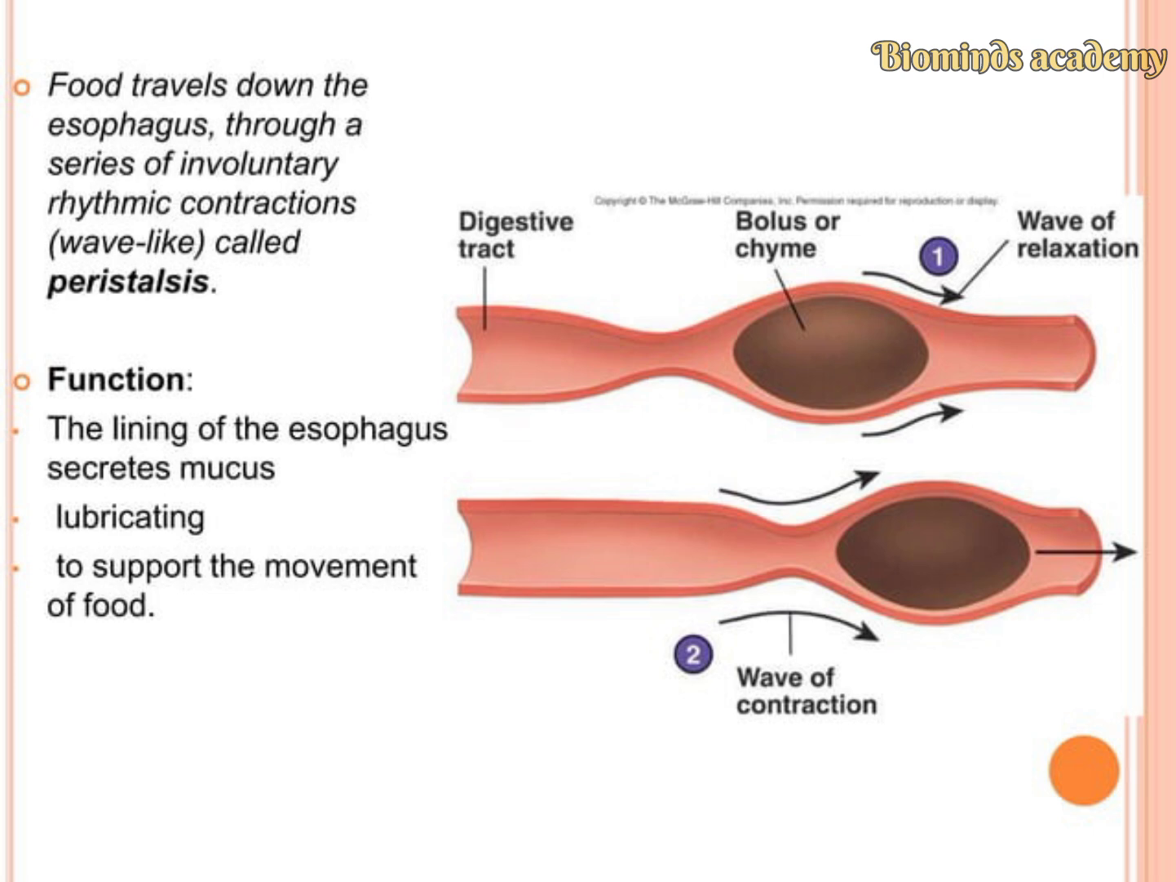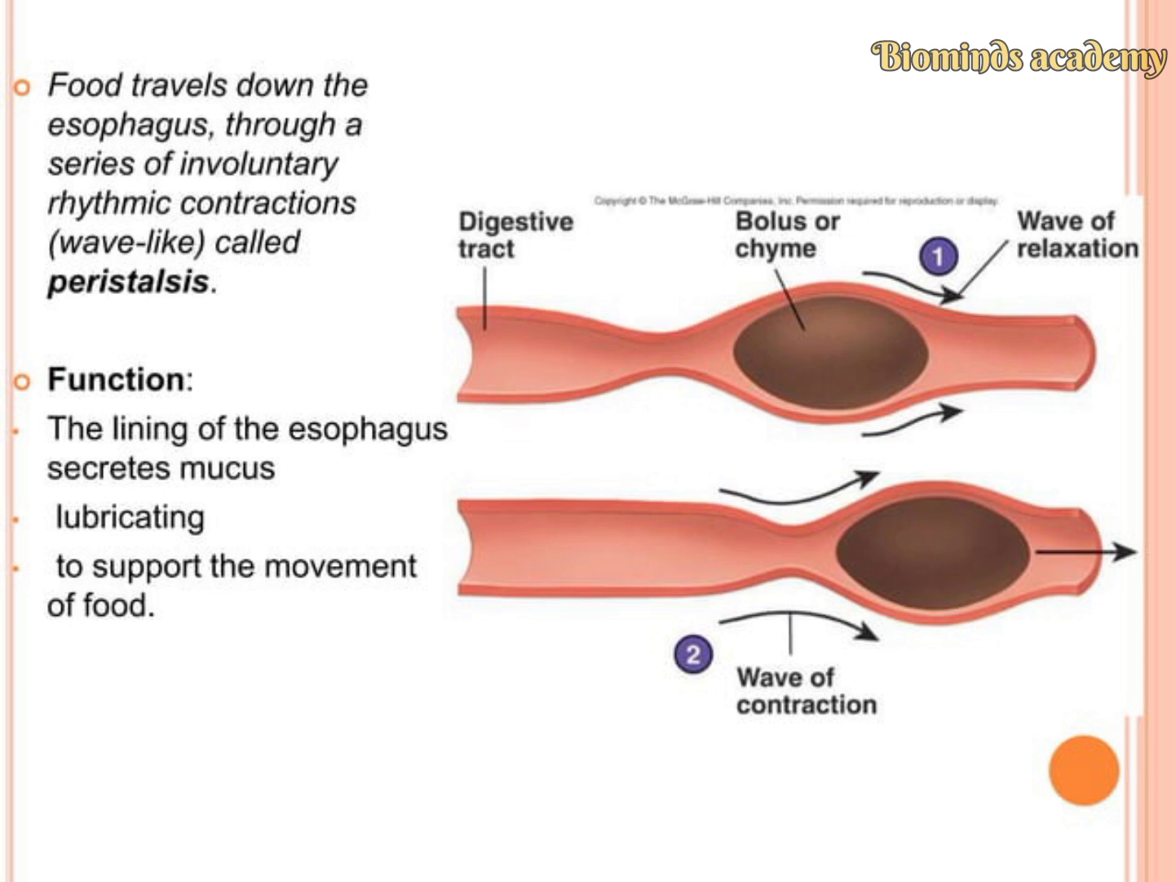The food travels down the esophagus through a series of involuntary rhythmic, wave-like contractions. This is called peristalsis or the peristaltic movement. The lining of the esophagus secretes mucus, which helps in lubricating and supporting the movement of the food.